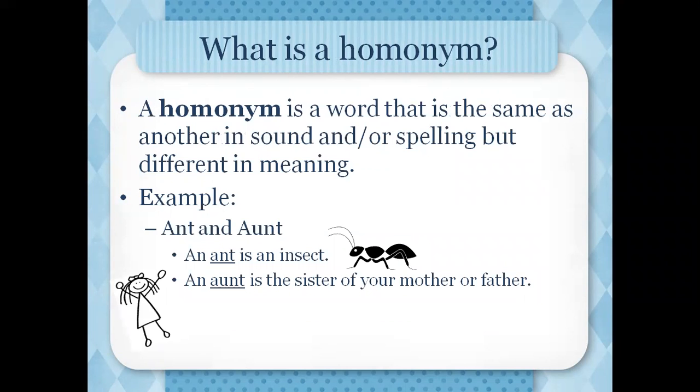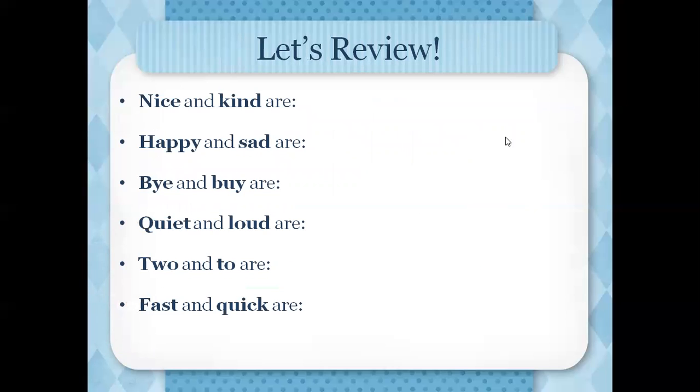What is a homonym? A homonym is a word that is the same as another in sound or spelling but different in meaning. Example, ant and aunt. An ant is an insect and an aunt is the sister of your mother or father. So that is called a homonym. A homonym is a word that is the same as another in sound and or spelling but different in meaning.